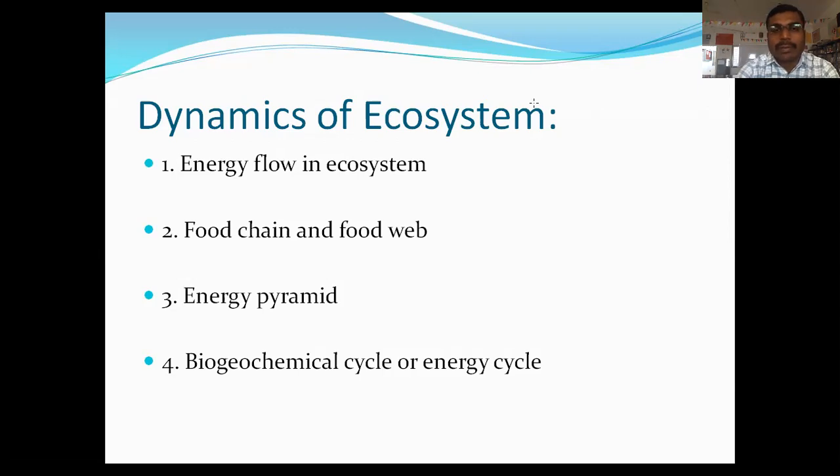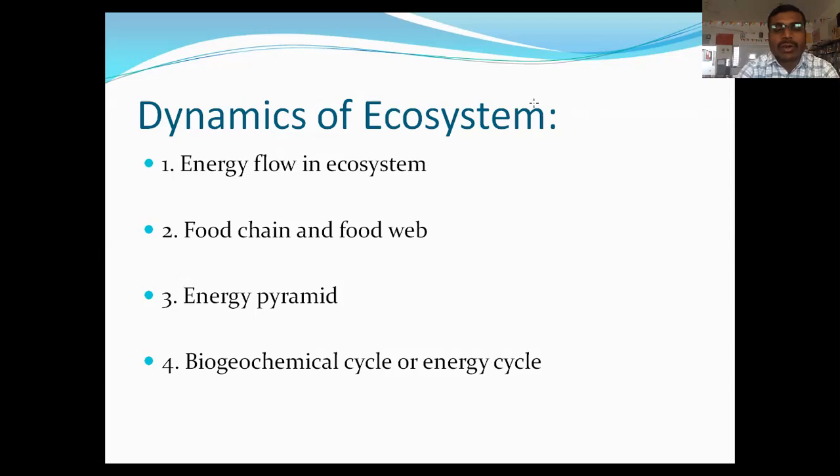The first level consumers are also called herbivorous and saprophytes that utilize the plants directly. And the second level consumers are also called carnivorous because they feed on herbivorous organisms. In this way, energy is flowed in the ecosystem.